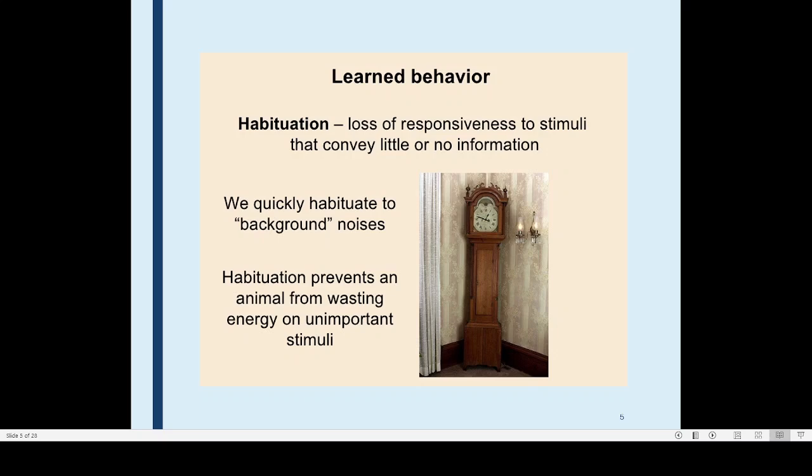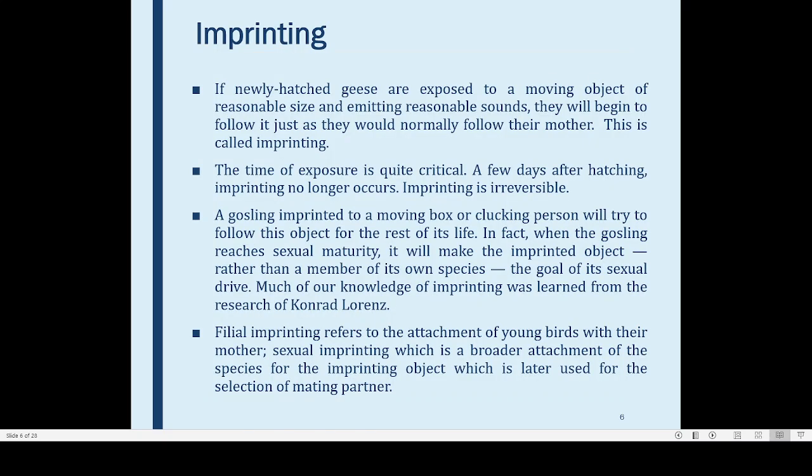For example, the sound of a clock, the sound of a fan. The first time you will hear the sound of the fan, but after some time sitting below that, you no longer will be listening to or even hearing that sound, because your body or your brain has somehow cut the response to that. So this is known by the name habituation.